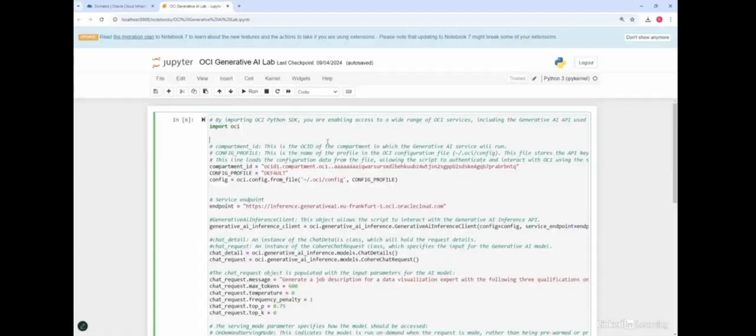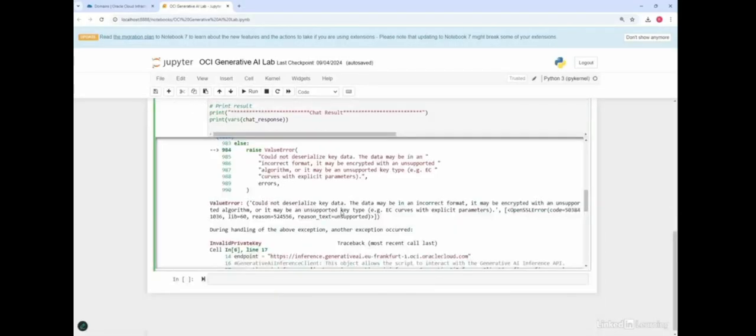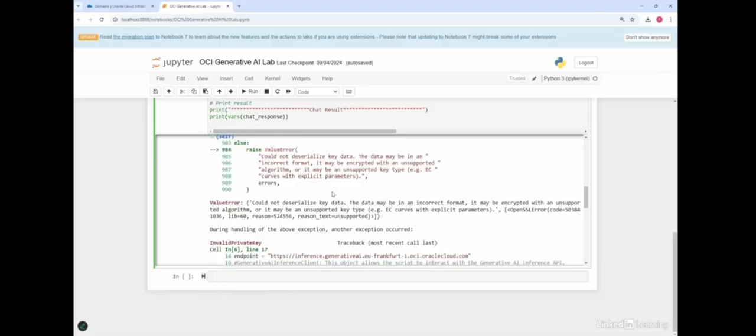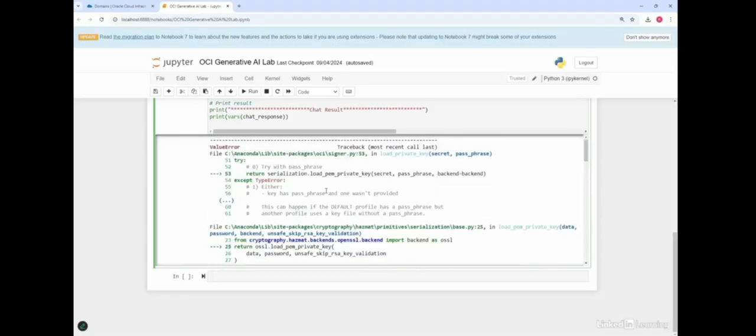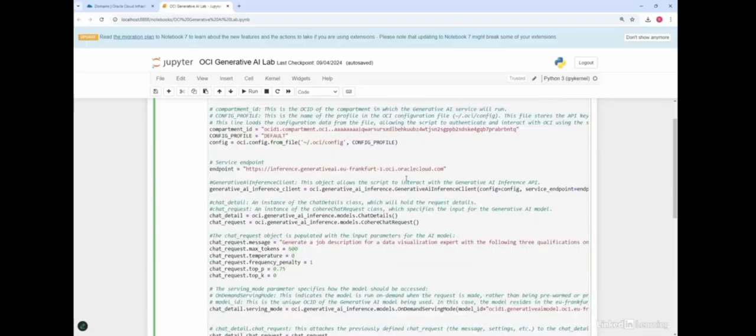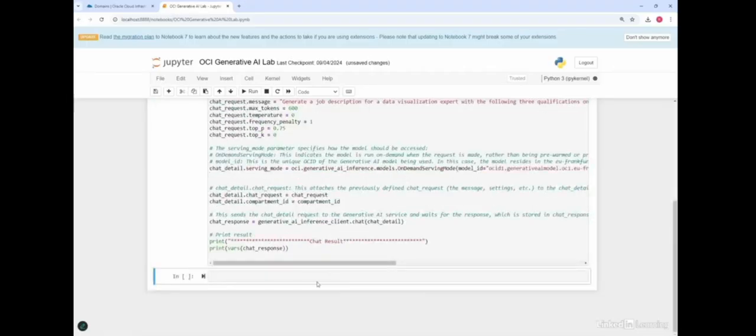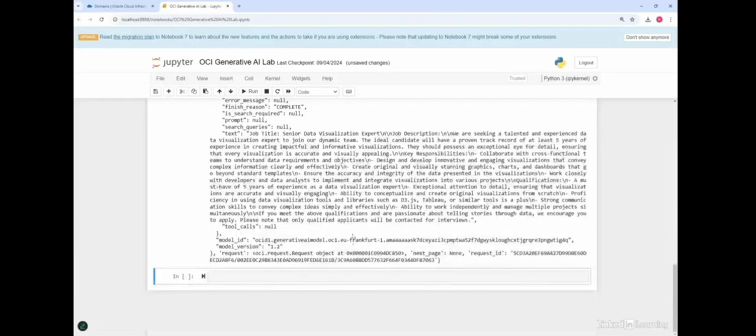Alright, so this is where we were with the Jupyter Notebook, and as you can see we had received this error because we had changed the content of the private key file. So now let's run this Jupyter Notebook again, and hopefully that error should go away and we should be able to successfully invoke this call. And as you can see here, the invocation has been successful. You see the 200 status code here, and it's similar to the previous run. We can get the results back.